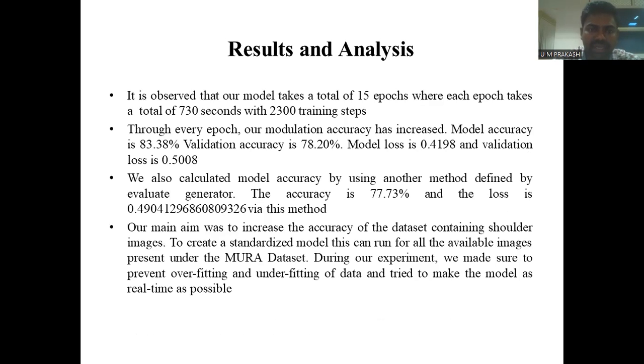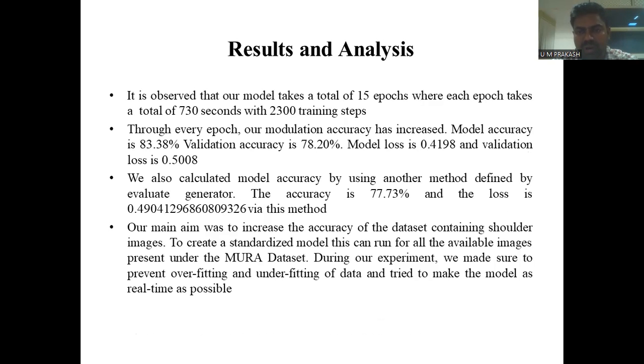Finally, in the result analysis, we observed that our model takes a total of 15 epochs, where each epoch takes 730 seconds with 2,300 training steps. Through every epoch, our model accuracy increased. Model accuracy is 83.38%, validation accuracy is 78.20%.